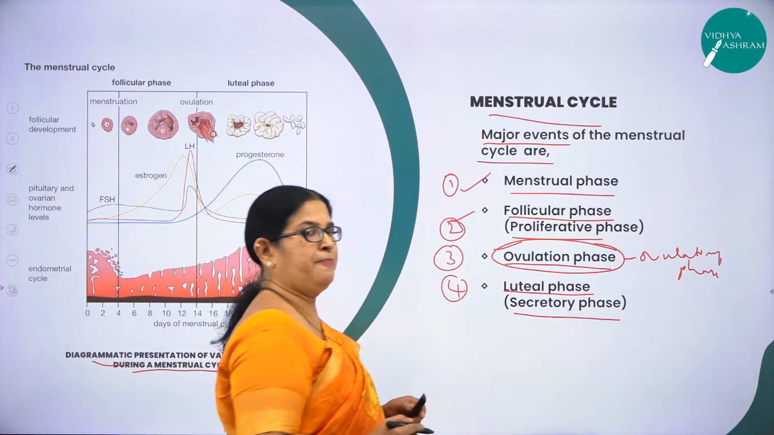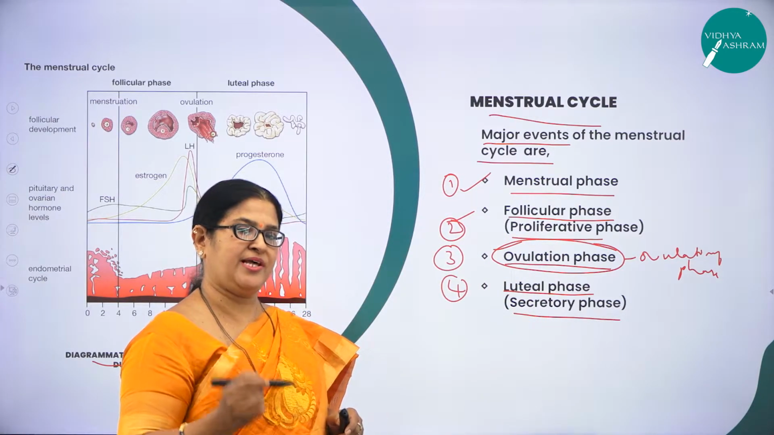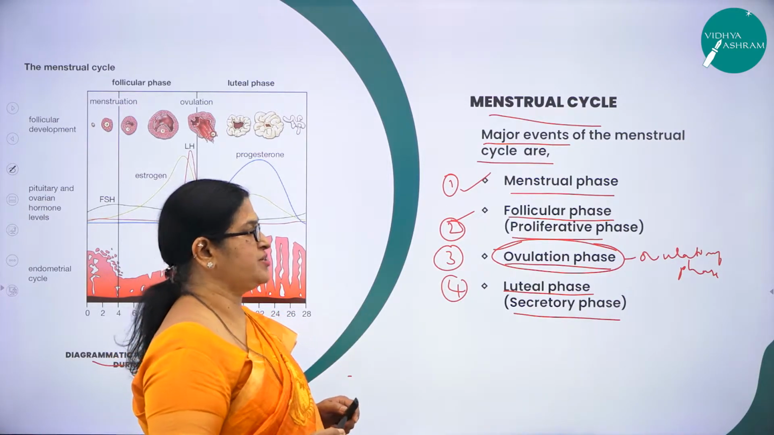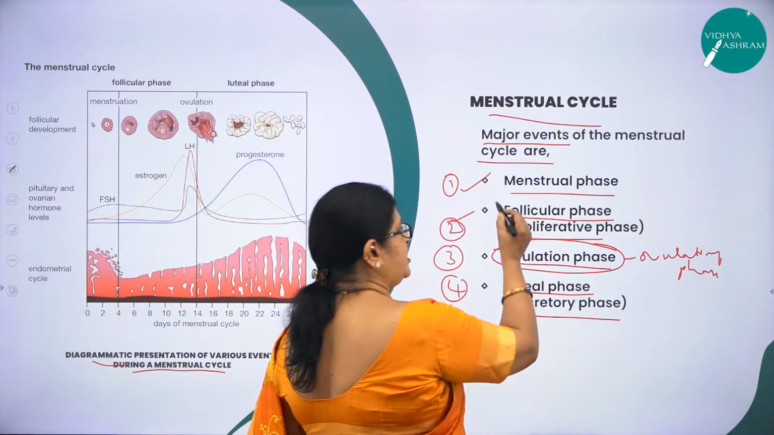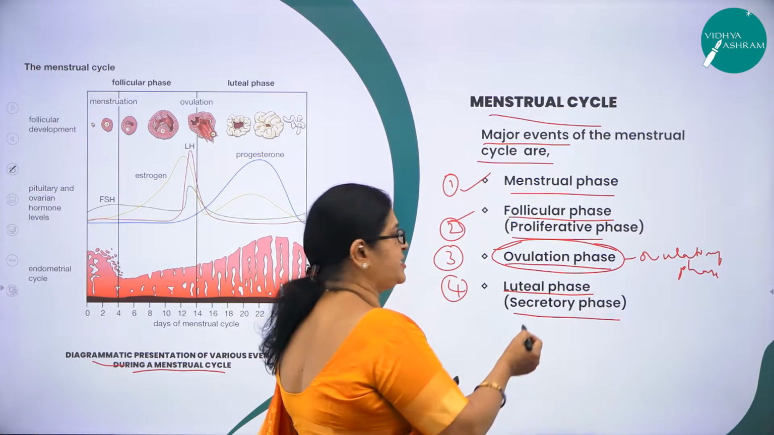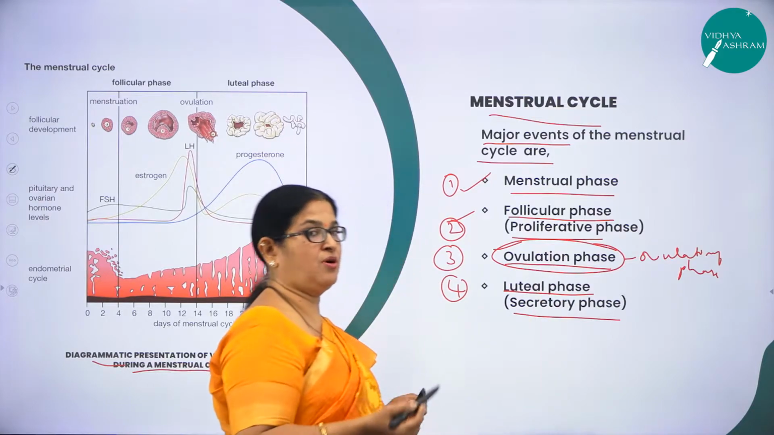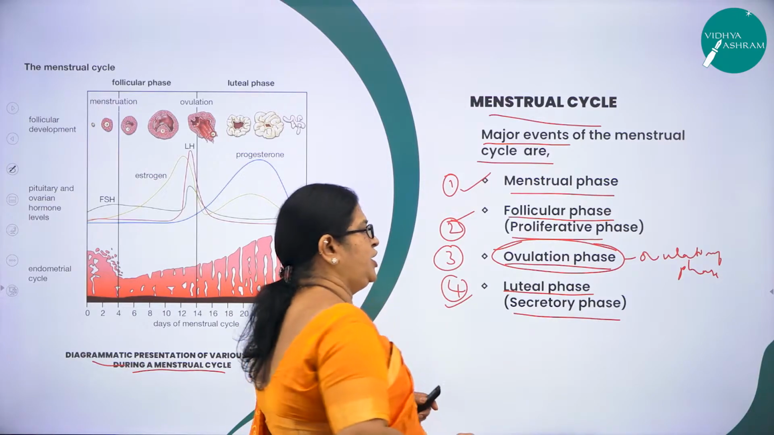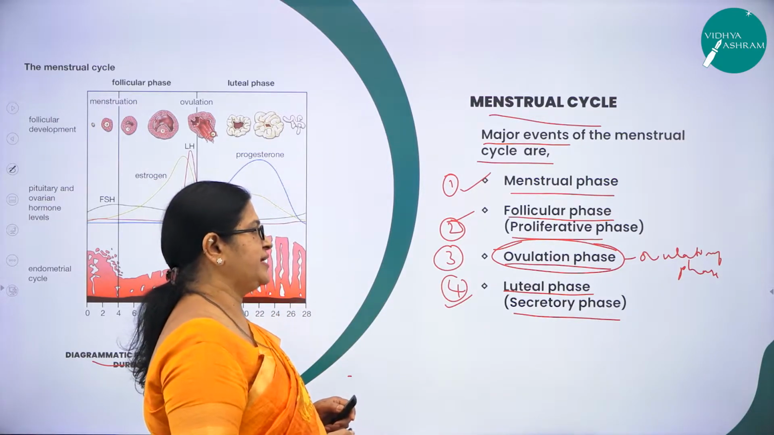So I repeat, hope you have understood what the menstrual cycle is. What are the major events of the menstrual cycle? They are the menstrual phase, the follicular phase, which is also called the proliferative phase, then the ovulation phase, also called the ovulatory phase. Then comes the last one, called the luteal phase, which is called the secretory phase.